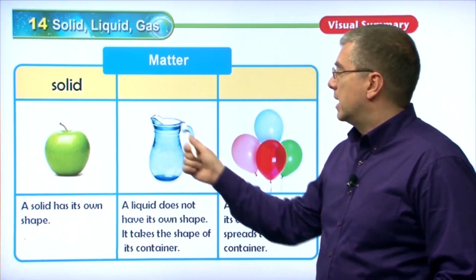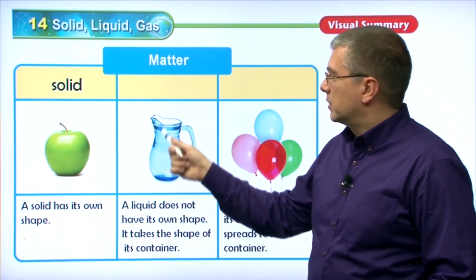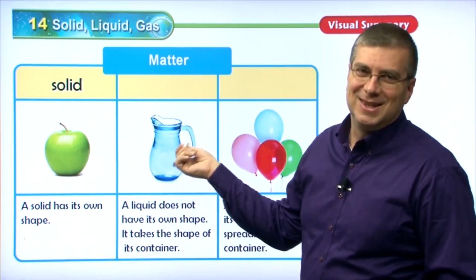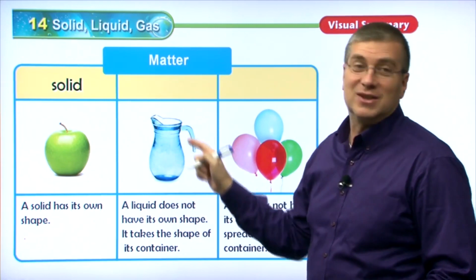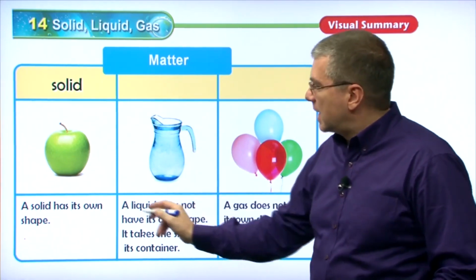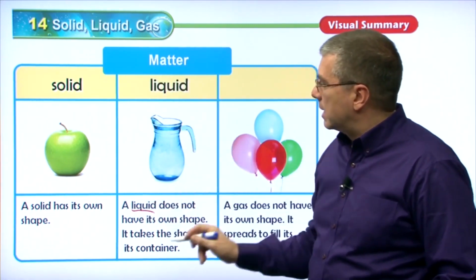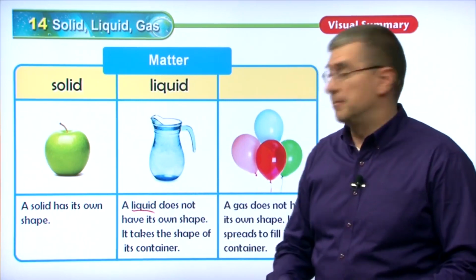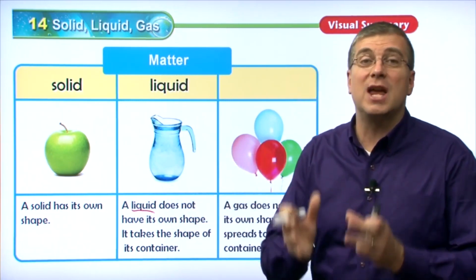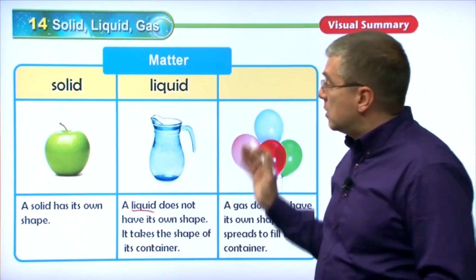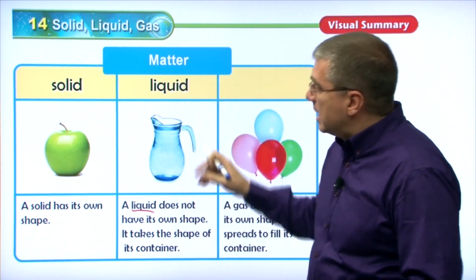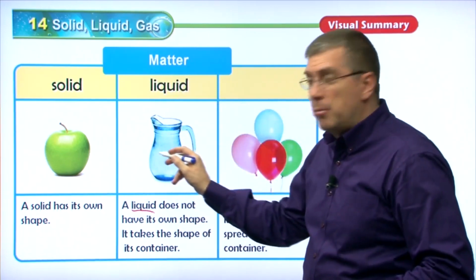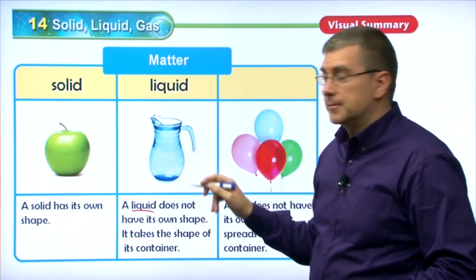Okay? Over here, we have, what is this? Of course, you could say it's a solid, but we're talking about the form inside the glass pitcher. The glass pitcher is a solid, sure, but what's inside? Inside we have a liquid, right? Liquid. And what is it about a liquid? A liquid does not have its own shape. It takes the shape of the container. So when you pour a liquid into the solid, that liquid takes the shape of the container. Remember, it only fills up the bottom, not the whole thing.